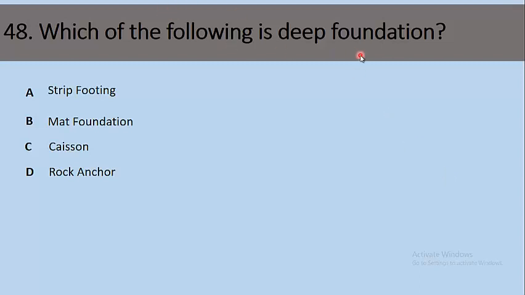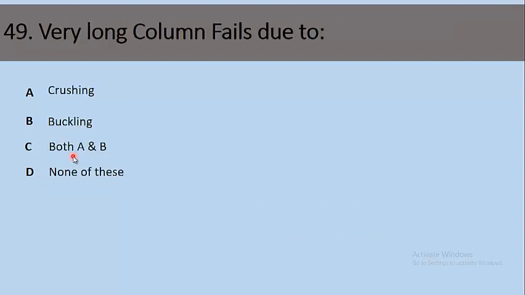48. Which of the following is a deep foundation? Option A is strip footing, B, mat foundation, C, caisson, D, rock anchor. The right option is caisson. Caisson is also called a pier foundation.